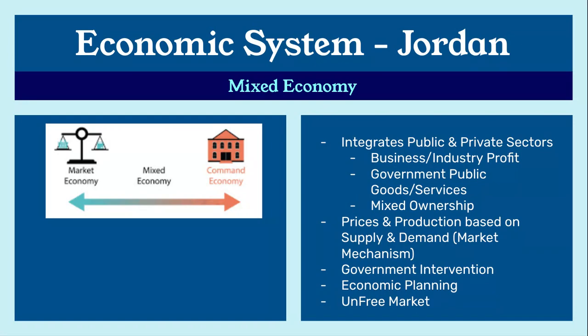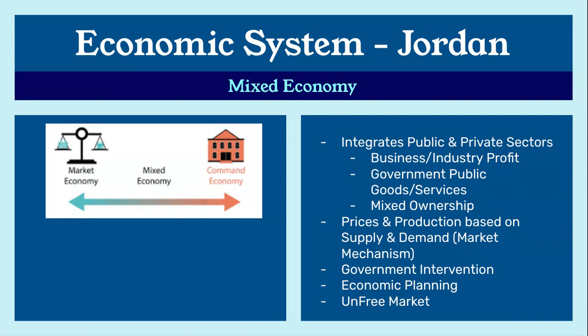There's also price and production based on supply and demand, which is called market mechanism, which is a way the government determines how things are going to be priced and planned out, as well as government intervention and economic planning, which are basically the blueprint of how developing countries are to exceed and help fund themselves and bring themselves forward and continue to develop.